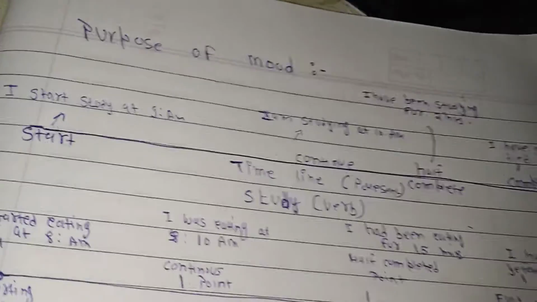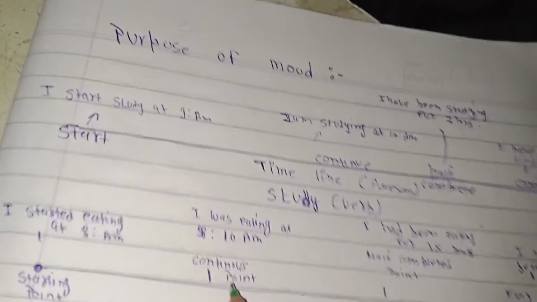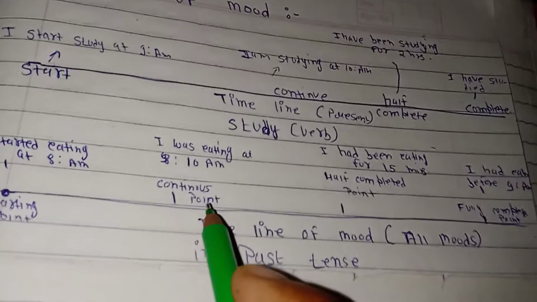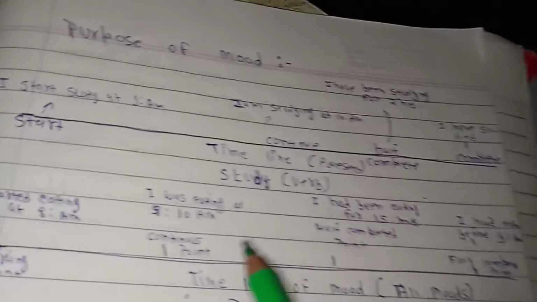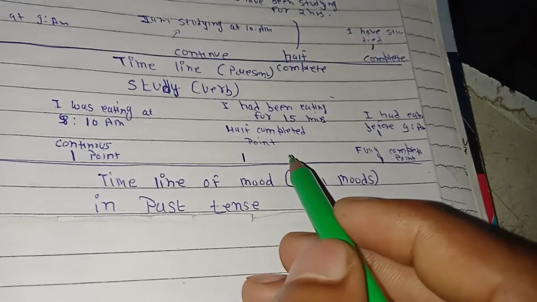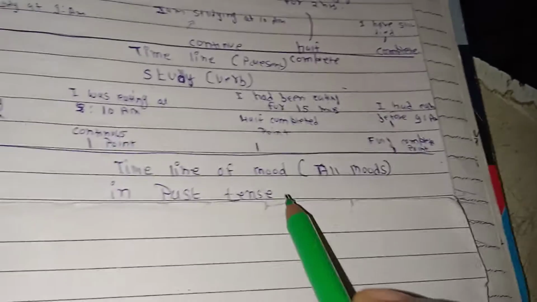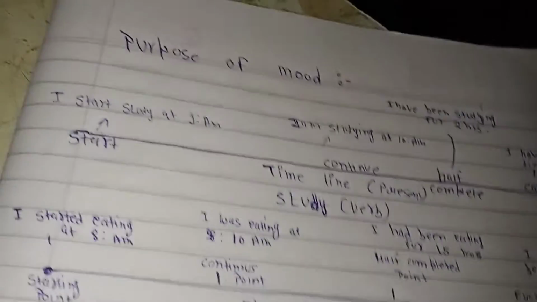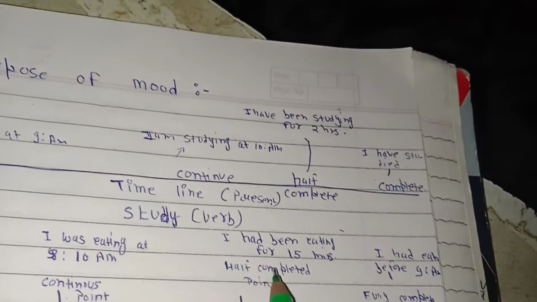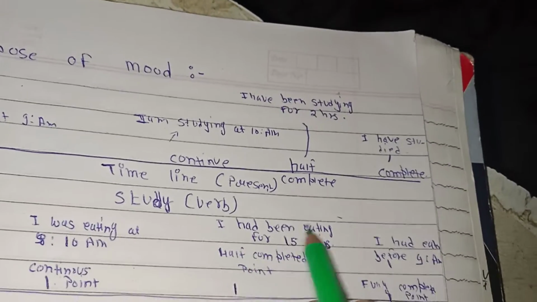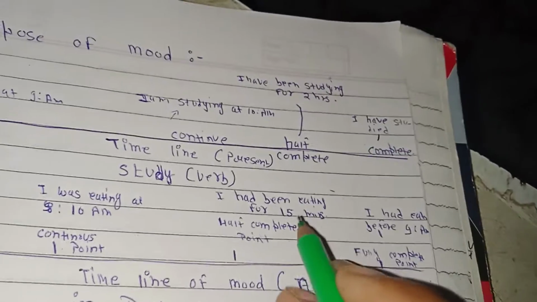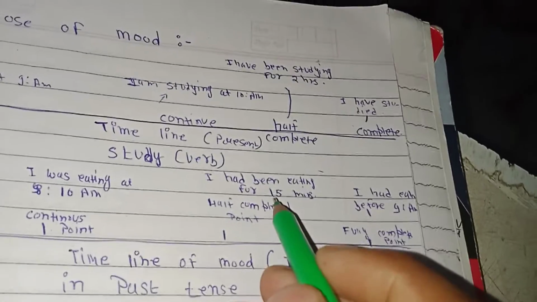And between these two we have continuous and half-continuous, or completed, points. In the continuous one we express that the action in the past was continuing, not completed, and here we express that it will continue for some time and some part of that action is completed. So here I have taken the example of the action eat. By this point of time, I mean that I had been eating for 15 minutes. Means I had completed 15 minutes of the action, but the rest of the action I still had to do.